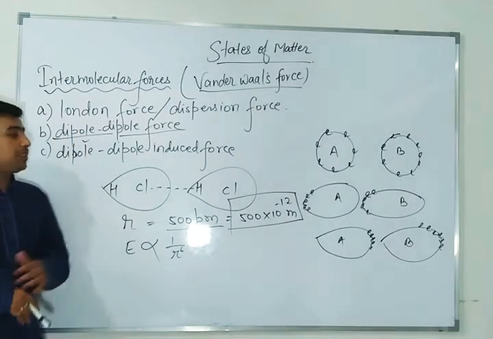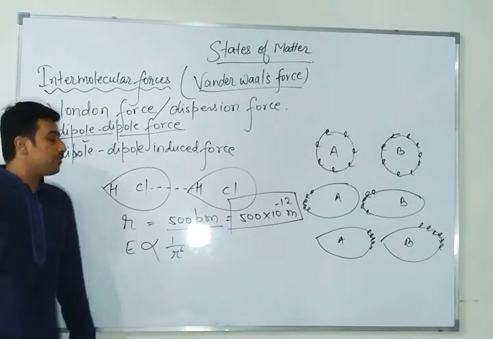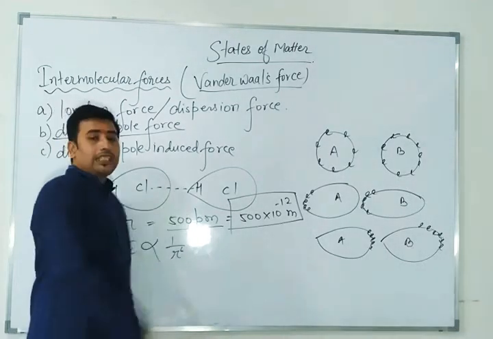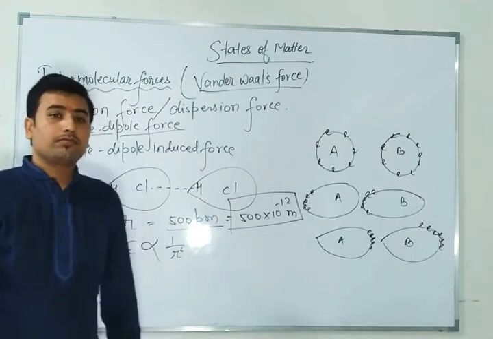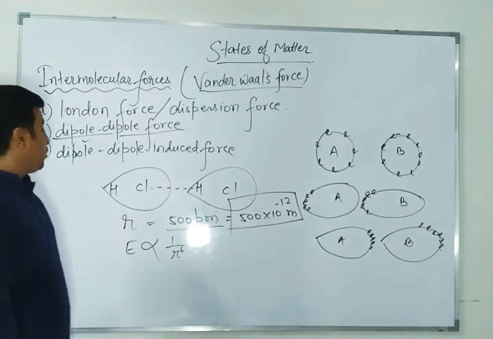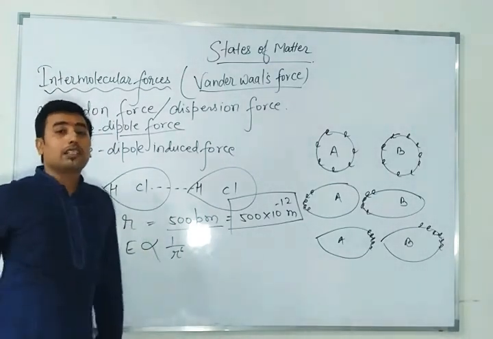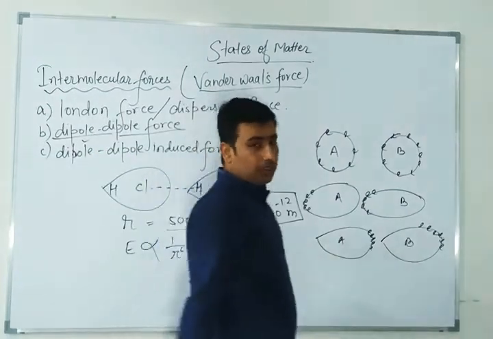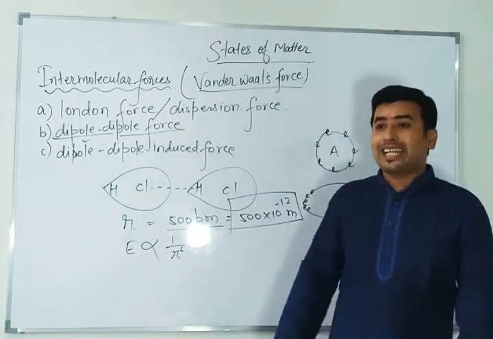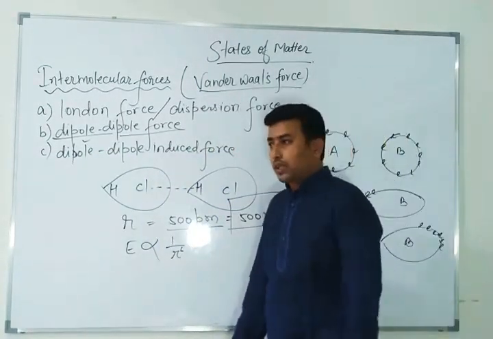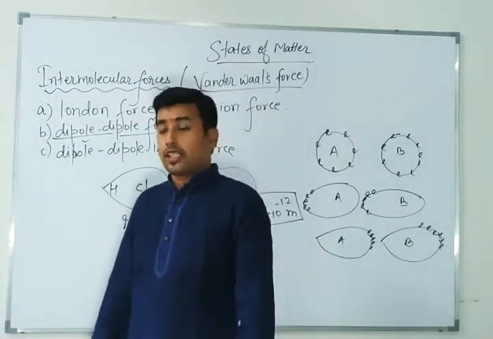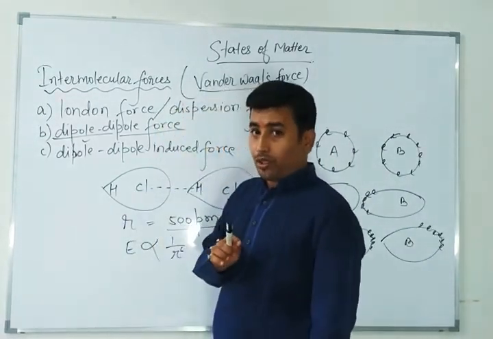Now you can ask me, sir, here can hydrogen bonding occur? As I have already told you, hydrogen bonding will occur only with second period elements, and that also with highly electronegative ones, like in water molecules or hydrogen fluoride, which are second period, not third period.